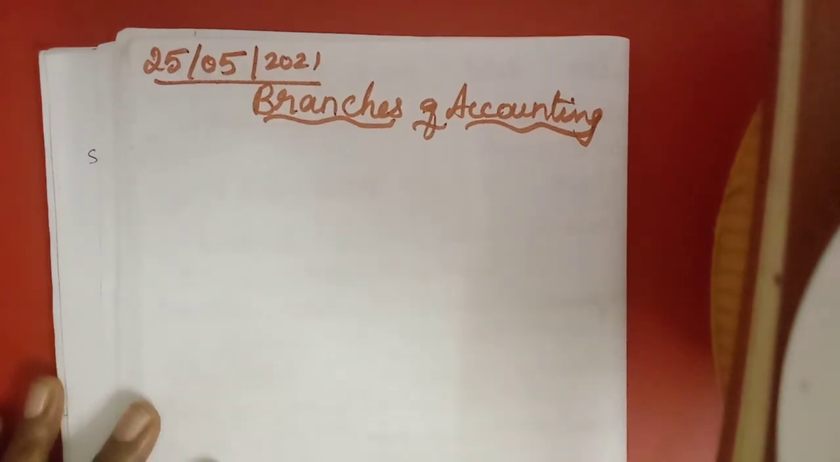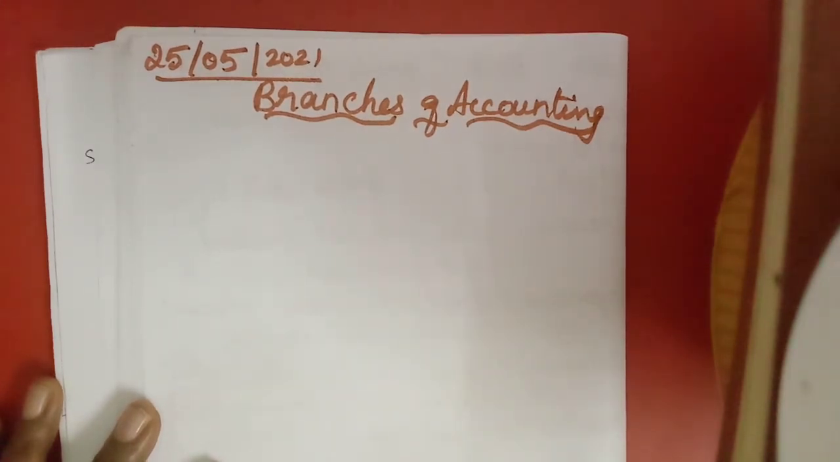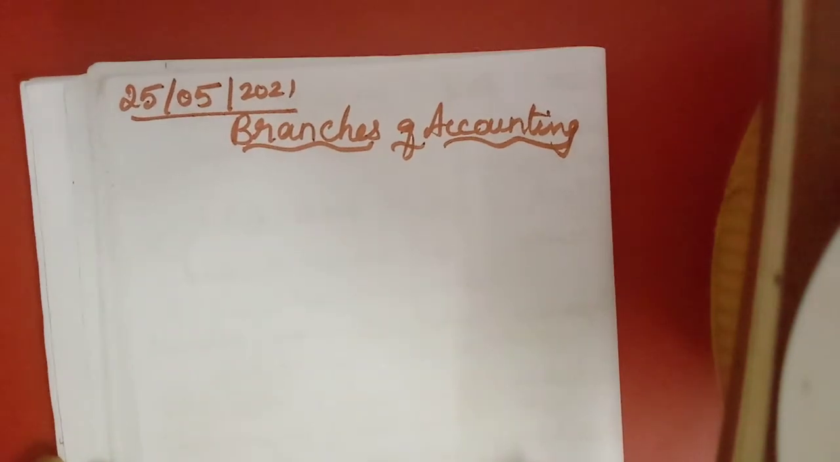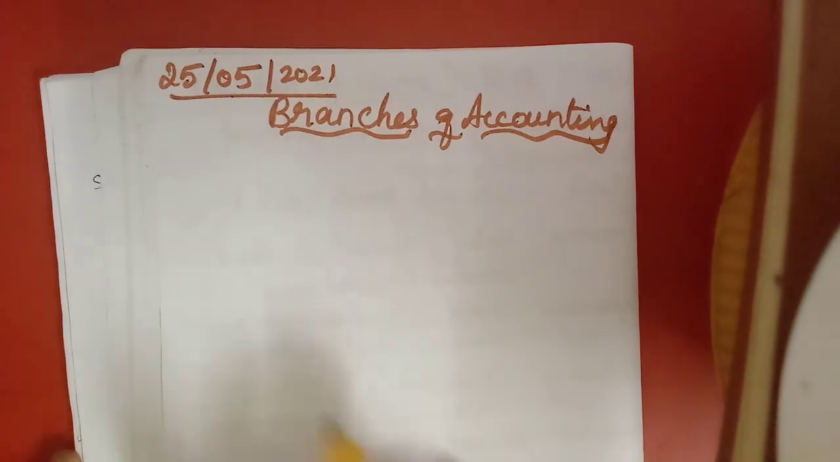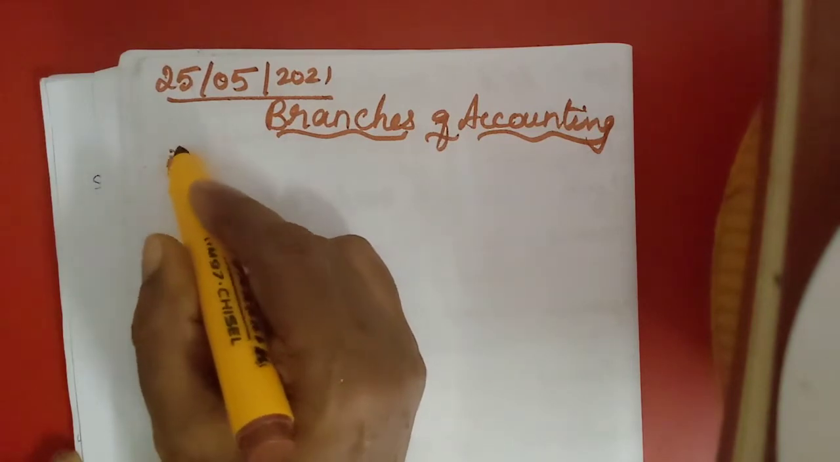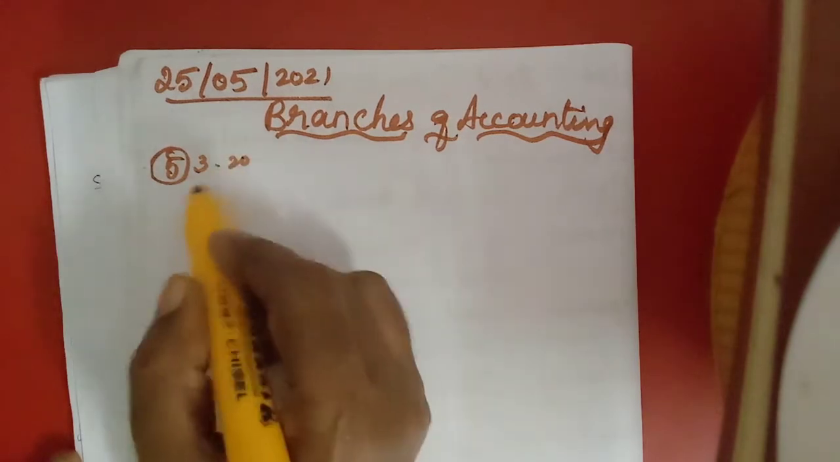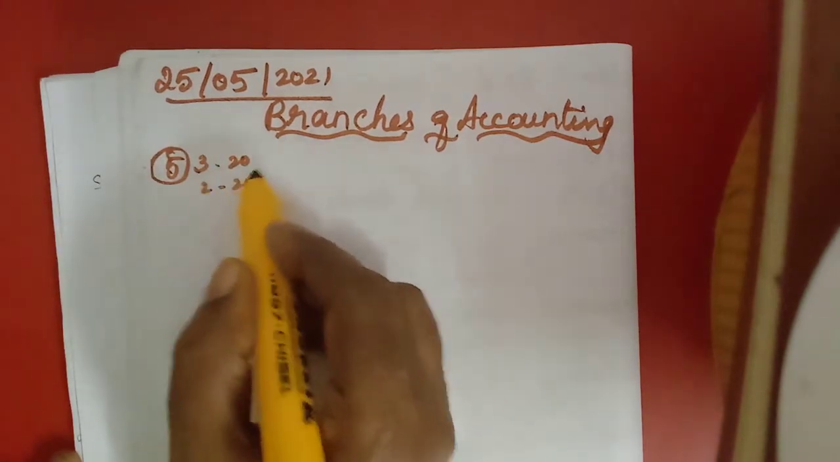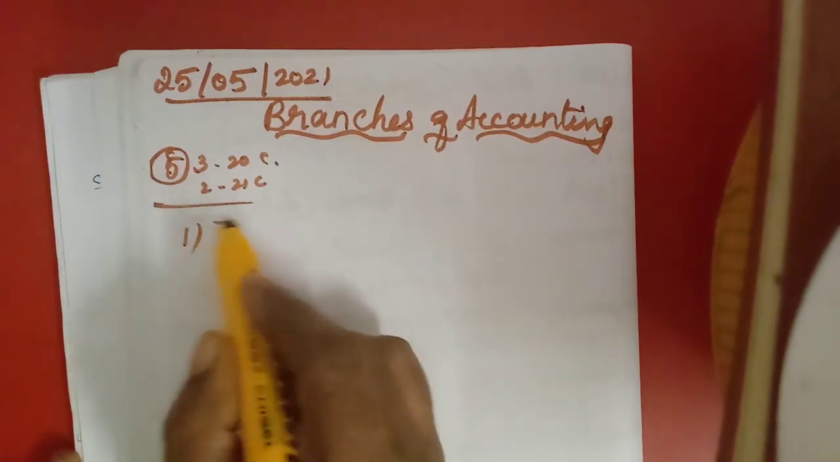Now today we will learn about the branches of accounting. In the introduction itself I have told you, in the evolution of accounting we have learned. Here I will explain a little more. The branches of accounting, 5 branches are there. We have learned that one. The first 3 are from the 20th century, then the last 2 from the 21st century. So we will see the first one, financial accounting.